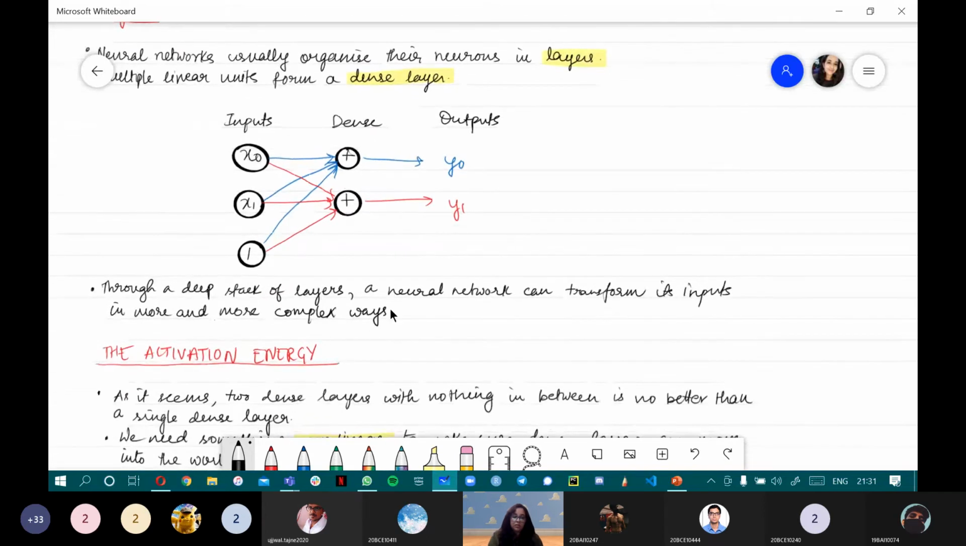So through a deep stack of layers, a neural network can transform its input in more and more complex ways. Obviously, the more layers we have, the more accurate our model can be, and we get more and more computed values. We also get multiple values, and more complex operations can be performed if we have a deep stack of layers. That is why we use the concept of layers over here.